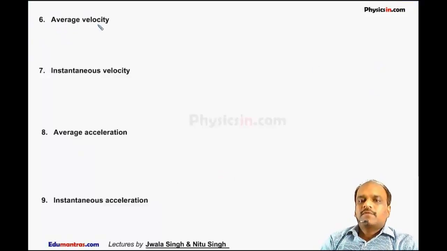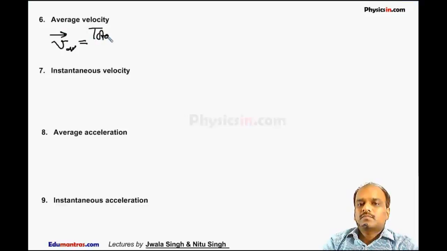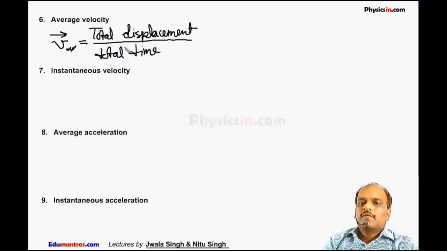The next definition is average velocity. Average velocity is defined as V average, which is equal to total displacement divided by total time. Average velocity is total displacement divided by total time. Its unit is also meter per second or kilometer per hour.